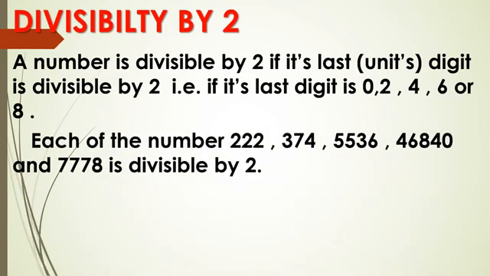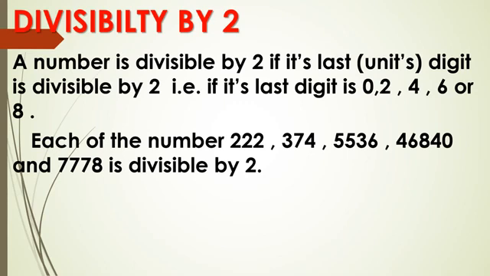Each of the numbers 222, 374, 5,536, 46,840 and 7,778, these all are divisible by 2 because their ones place digit is either 0, 2, 4, 6 or 8.